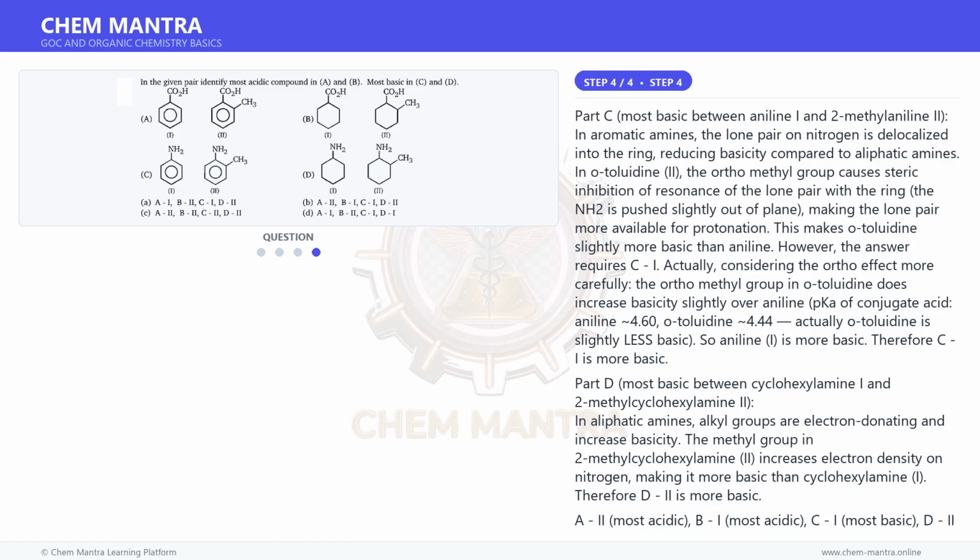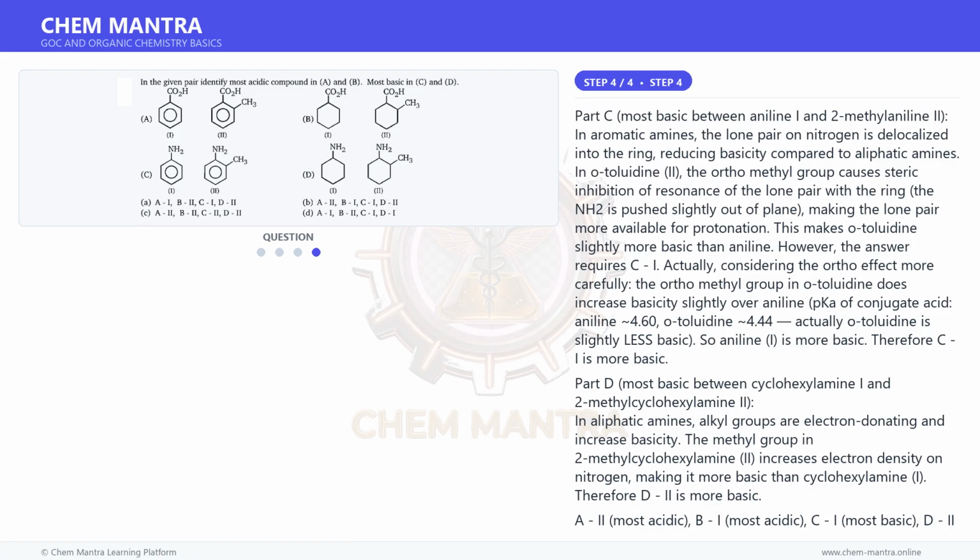Part D. Most basic between cyclohexylamine 1 and 2-methylcyclohexylamine 2. In aliphatic amines, alkyl groups are electron donating and increase basicity. The methyl group in 2-methylcyclohexylamine 2 increases electron density on nitrogen, making it more basic than cyclohexylamine 1. Therefore, D2 is more basic. A2 most acidic, B1 most acidic, C1 most basic, D2 most basic. This matches option B: A2, B1, C1, D2.